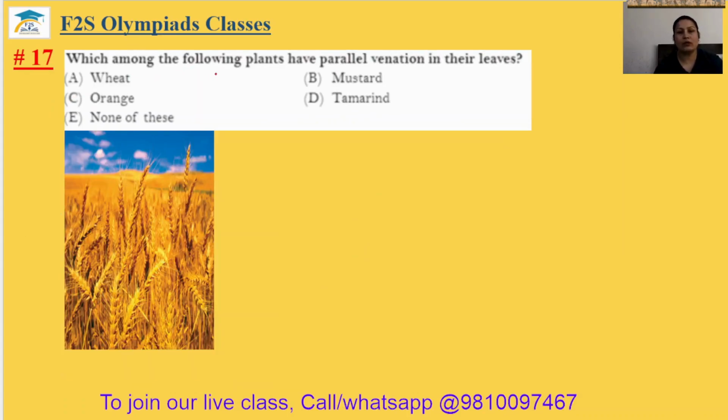Question 17. Which among the following plants have parallel venation in their leaves? So parallel venation in wheat. Wheat has parallel venation. They have fibrous root also. So the 17th answer will be option A.